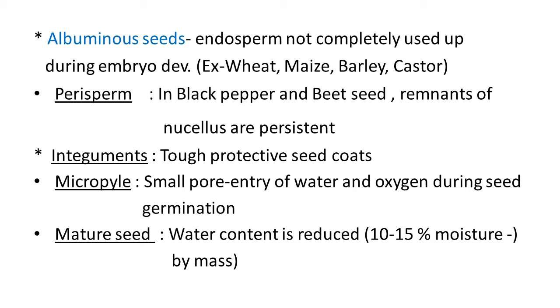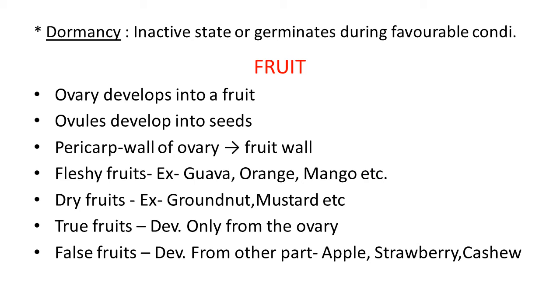Mature seed. At maturity, the seed reduces its water content and becomes dry. It is about 10 to 15% moisture by mass. One more important term here, dormancy. Dormancy is an inactive state, and the seed germinates during favorable conditions.